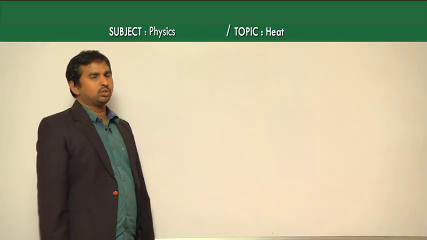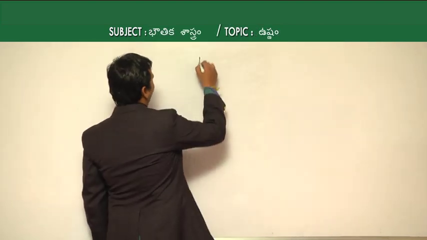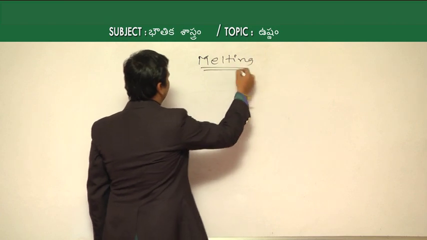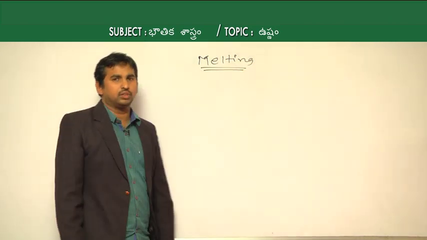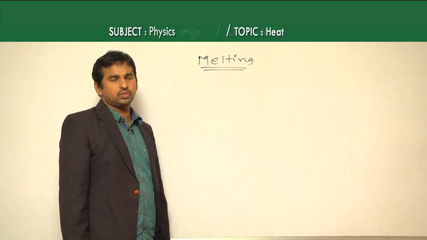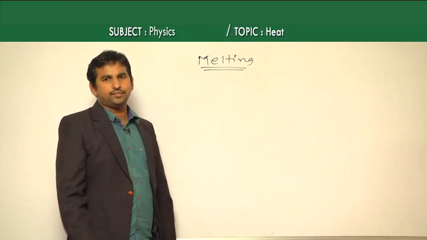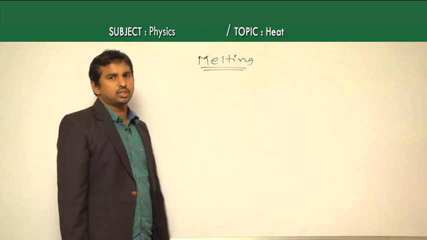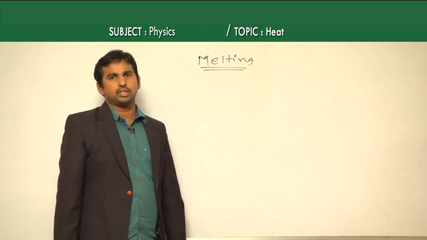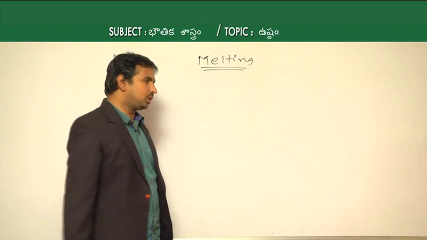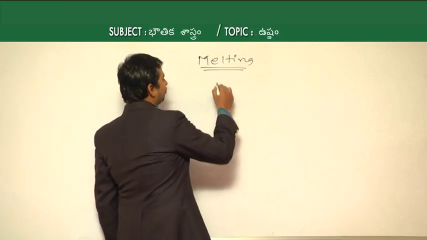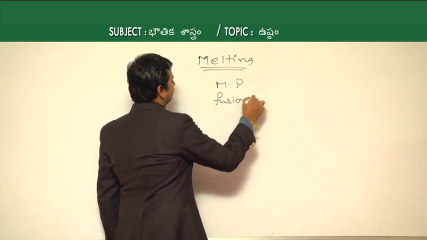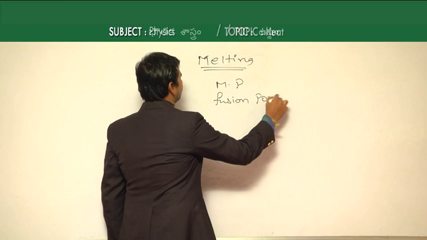Here it is about the melting process. When we are talking about melting, a solid is converting into a liquid state, means liquid phase. So, solid phase converting into liquid phase, but this solid to liquid conversion takes place only at a particular temperature. That temperature we call the melting point, or it is also called the fusion point.